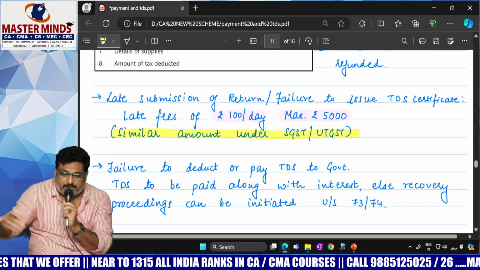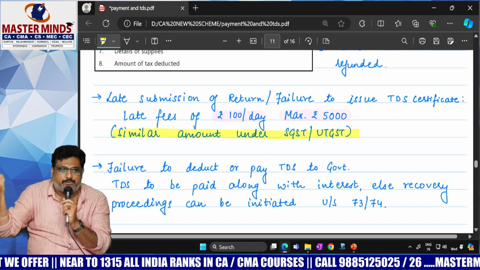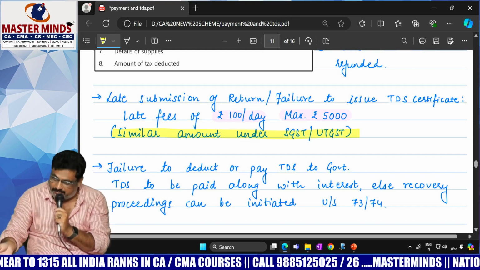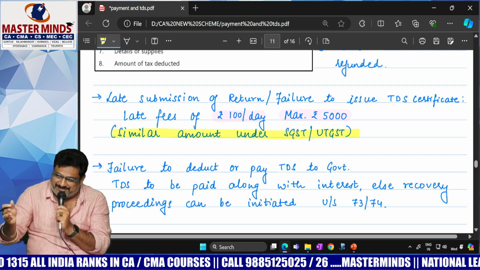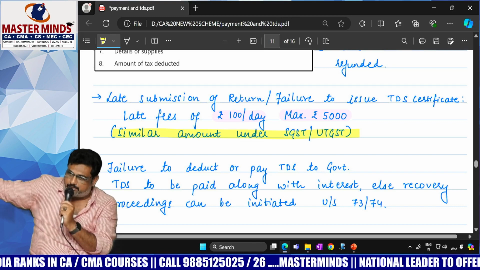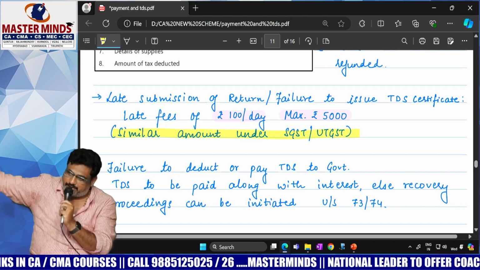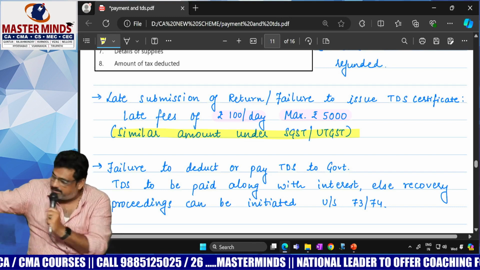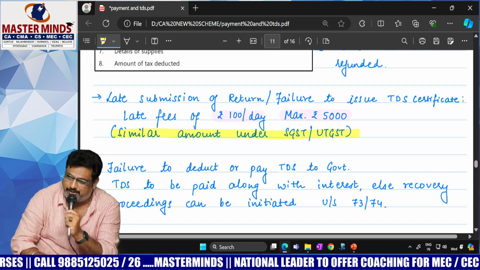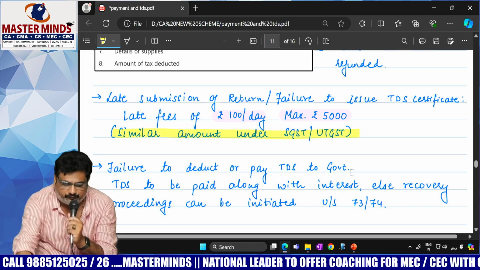So, Seema, late fee with respect to CGST Act, it is 100. With respect to SGST Act, another 100. CGST plus SGST means total late fee will be 200 per day, or 5,000 plus 5,000, 10,000. That is the point I told you. That's why that point is there now. Similar amount under SGST or UTGST, that is the late fee.